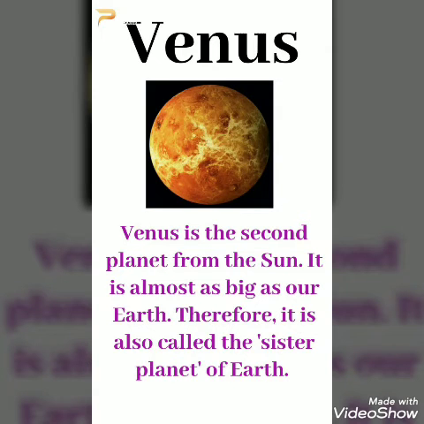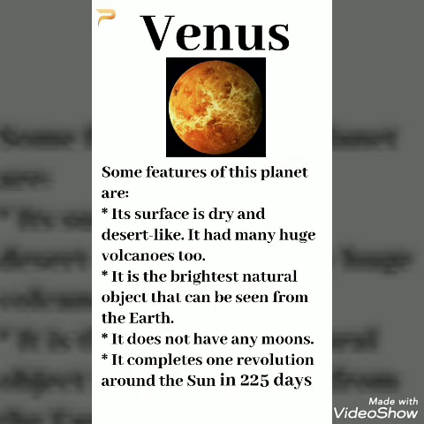Venus. Venus is the second planet from the Sun. It is almost as big as our Earth. Therefore, it is also called the sister planet of Earth. Some features of this planet are: its surface is dry and desert-like. It has many huge volcanoes too. It is the brightest natural object that can be seen from the Earth. It does not have any moons.